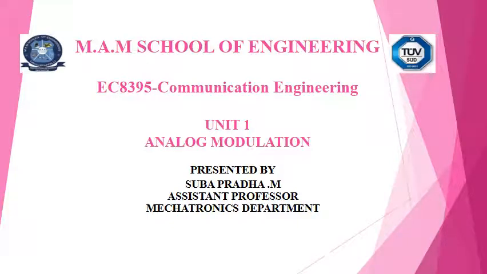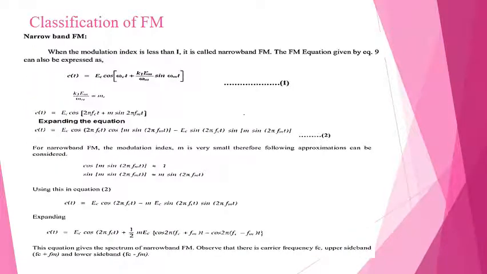Hello everyone. Today we are going to see the continuation of Unit 1. Today we are going to see classification of FM modulator, and direct FM and indirect FM. So classification of FM: here there are two classifications. One is narrowband FM and another one is wideband FM.